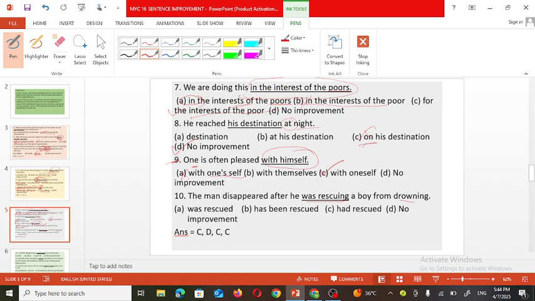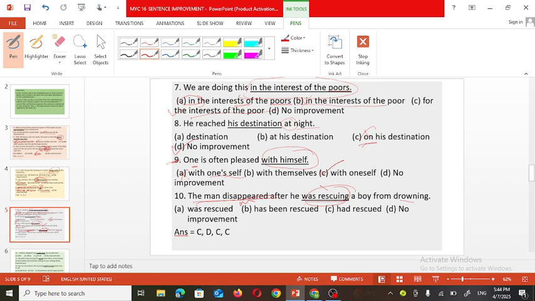So here in the sentence, the underlined part is was rescuing. Already the man disappeared, that is the main clause. And when he disappeared, so after he was rescuing a boy. So was rescuing, this is in the past continuous tense. The already given sentence is in the simple past tense.